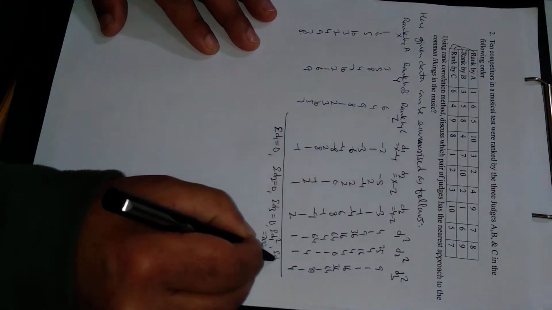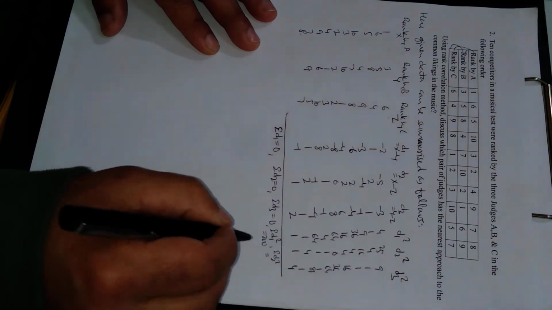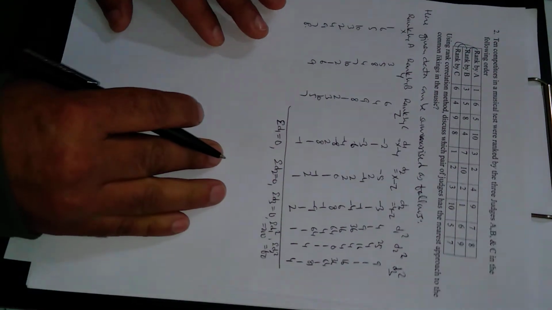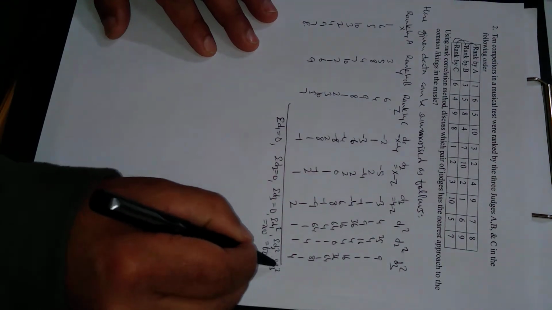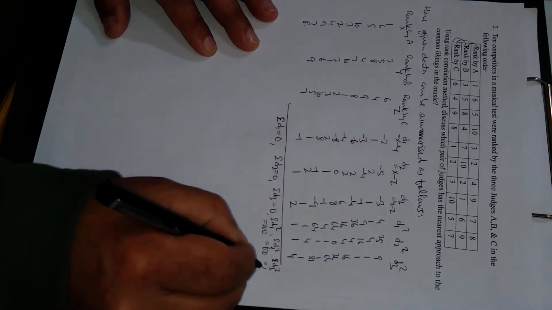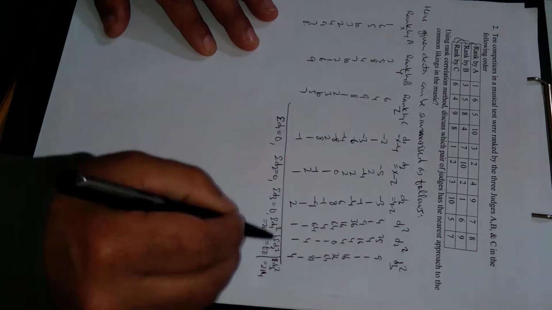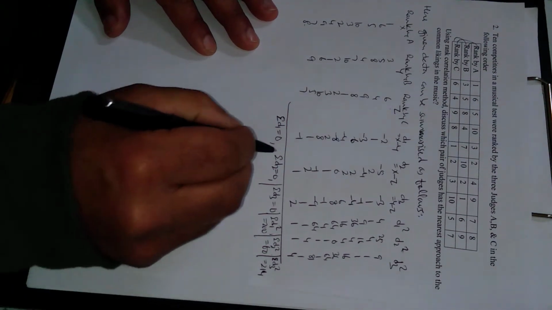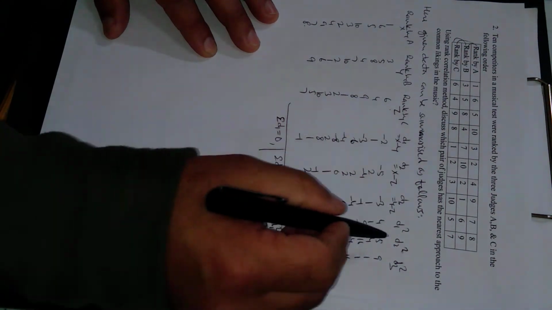Next is summation D2 square, this will come out to be 60. Next is summation D3 square, adding all of these numbers, we will get 214. Right, this is summation D1 square, D2 square, D3 square, adding vertically in this way.